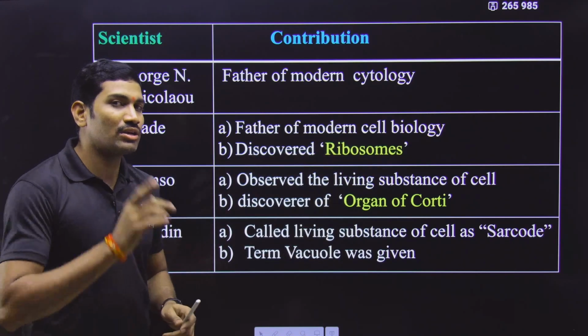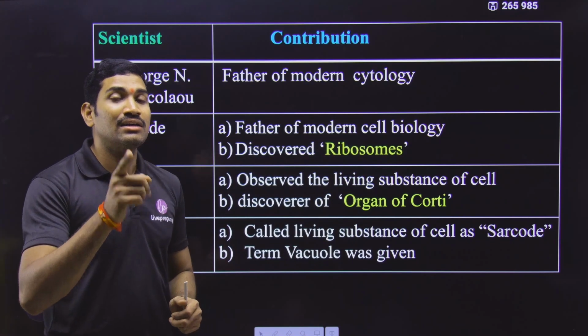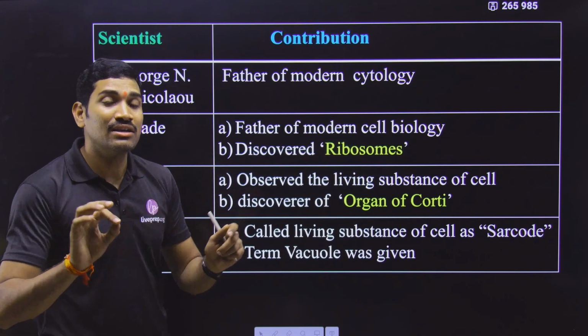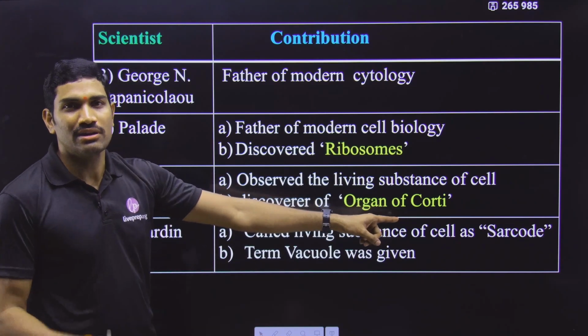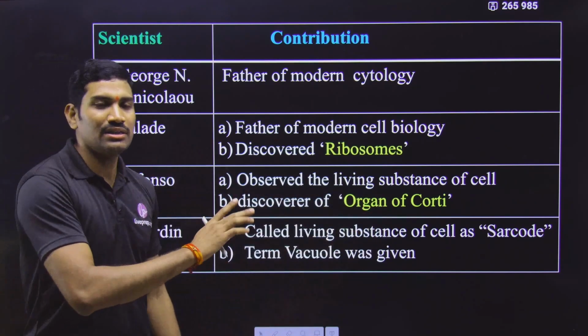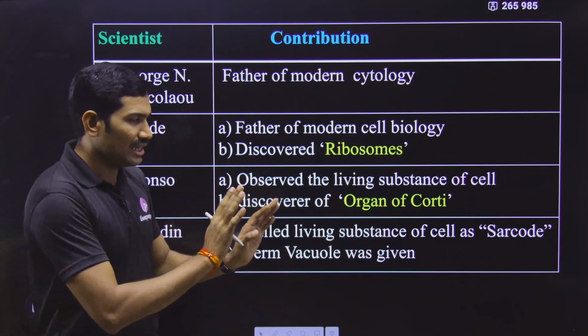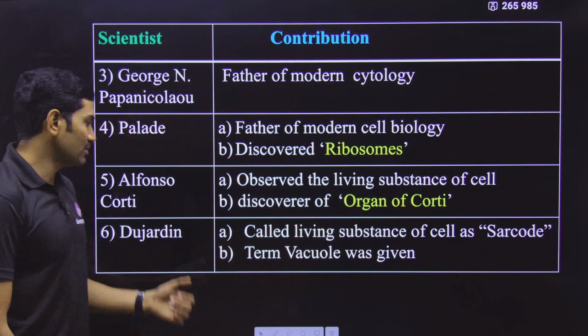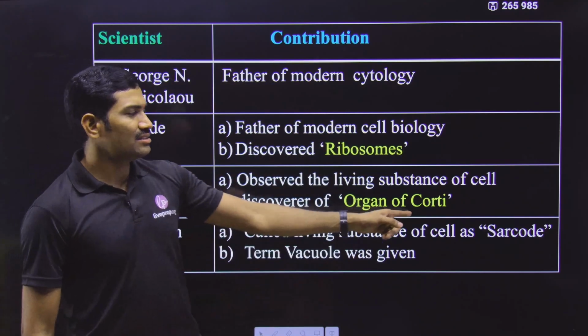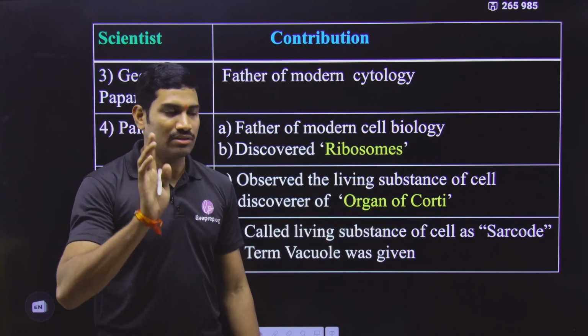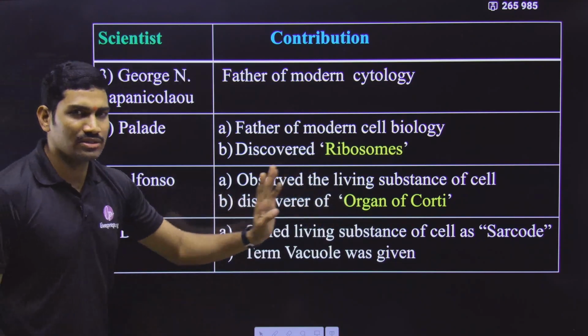In the neural control and coordination chapter we will study the ear and the mechanism of hearing. At that time, there is a structure called the organ of Corti, so that information is actually limited here. The organ of Corti was discovered by Corti, so based on the scientist's name it is called the organ of Corti, and this is related to the hearing part. How exactly the hearing mechanism works is related to it.